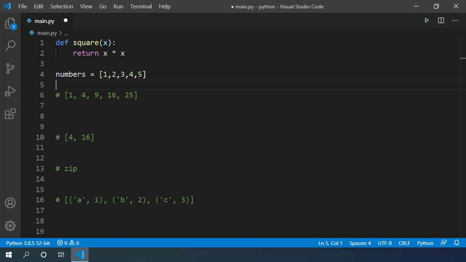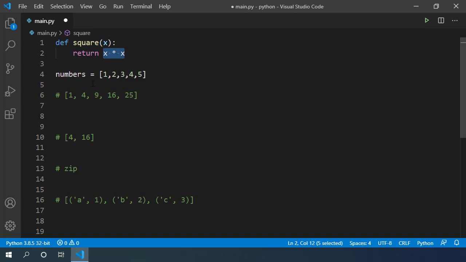Lambda functions start with keyword lambda, followed by parameters and a colon. On the other side, we can have some expression that converts the parameters to some other value. With lambda functions, we don't need to use the return keyword. So here I have got very simple function square, which takes a number and returns a square of this number.